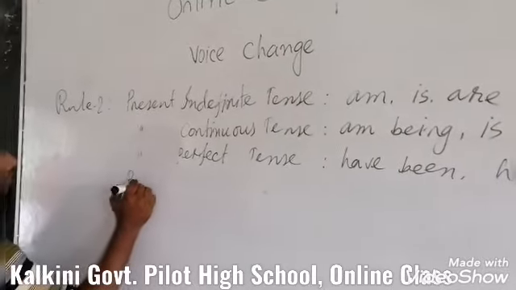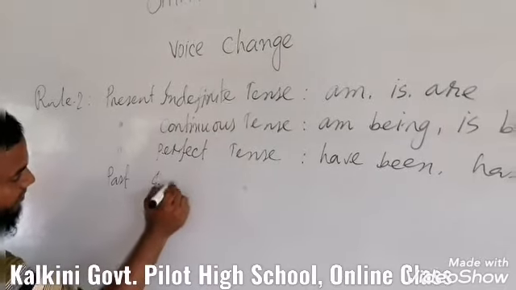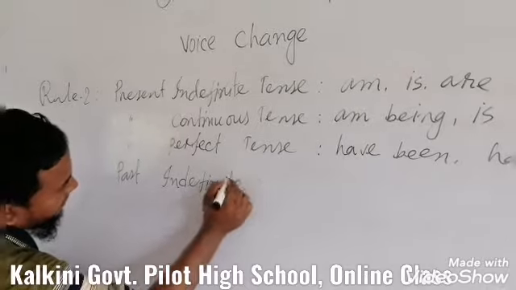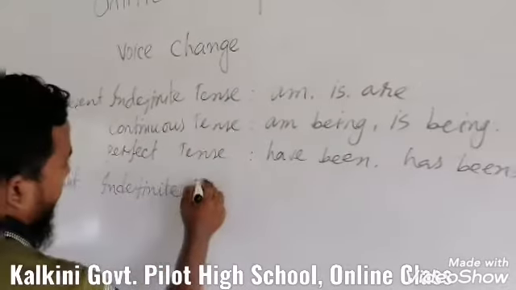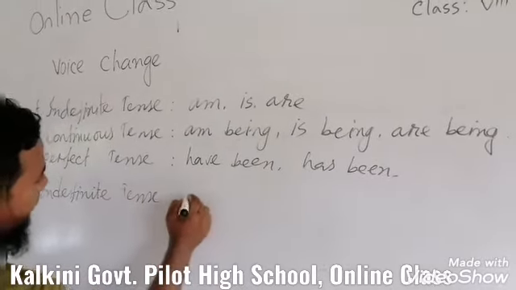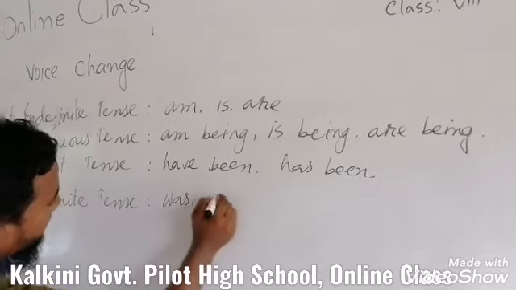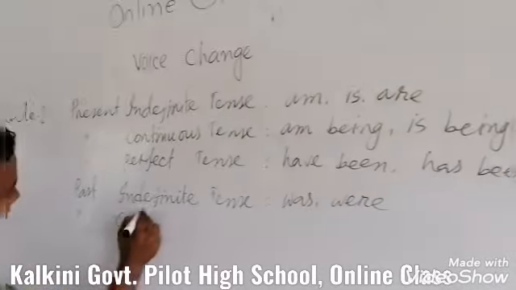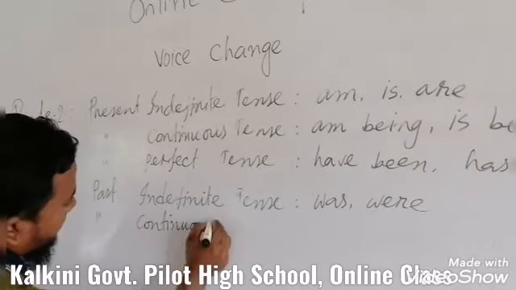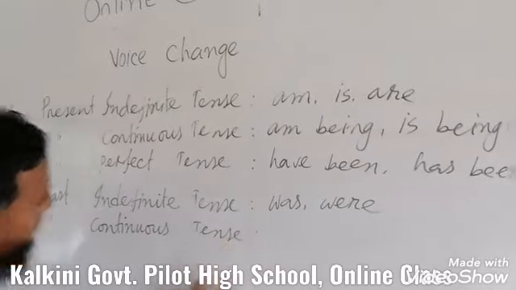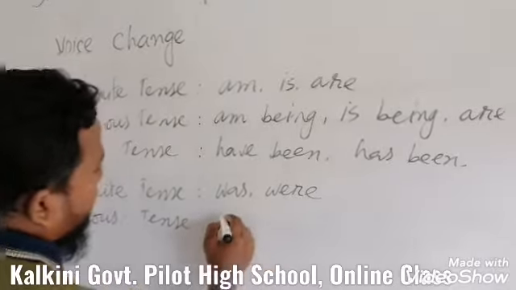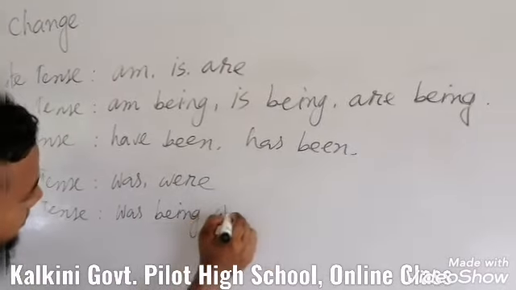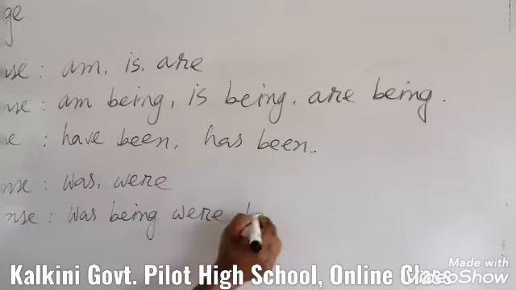And then past indefinite. For the past indefinite tense, the auxiliary verbs are was, were, and for the past continuous tense, the auxiliary verbs are was being, were being.